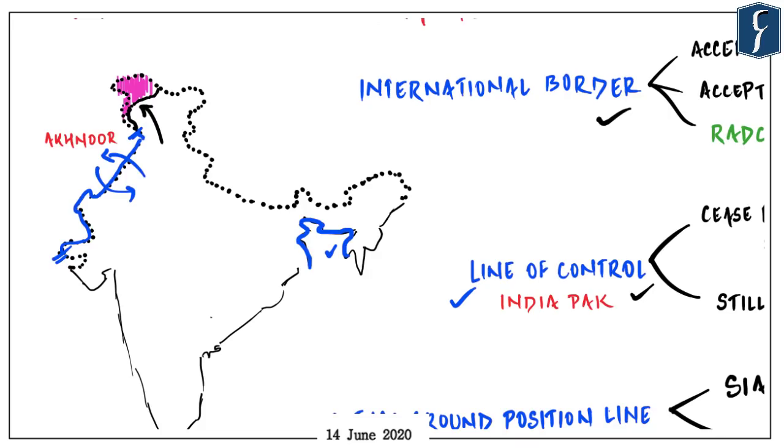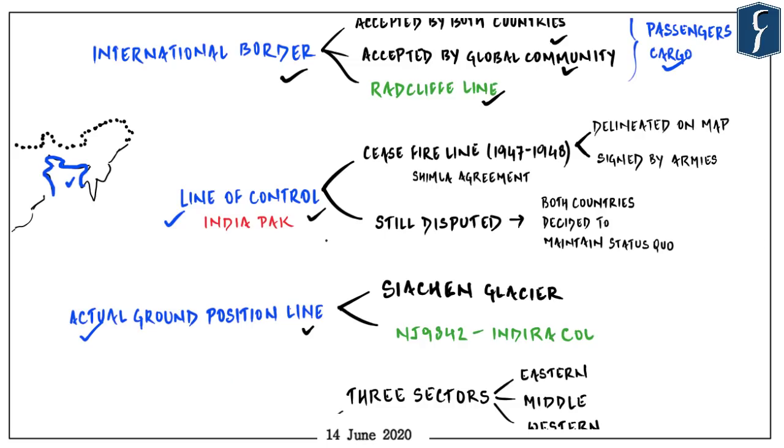So if we zoom it in, we'll see that line of control looks something like this, and this region beyond line of control is known as Pak occupied Kashmir. Now there are two things which are important which you should keep in mind, that line of control is a specific term used with reference to India and Pakistan only. It cannot be used for India and China. It is a ceasefire line which was later on accepted by both the armies because they signed on the agreement in Shimla Agreement, and this line is delineated on map.